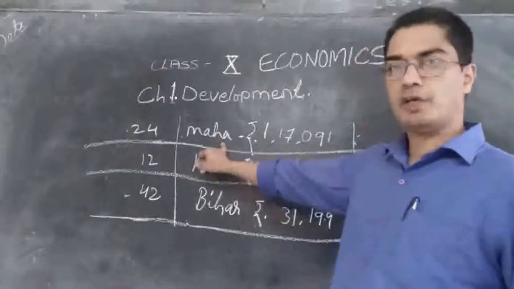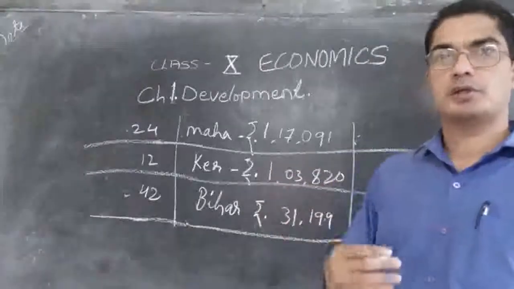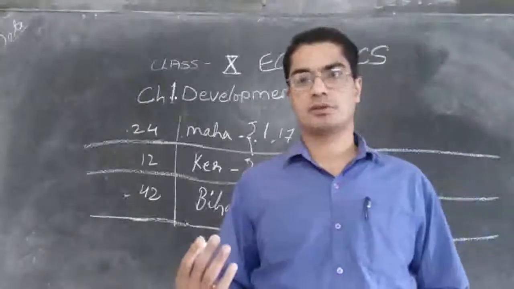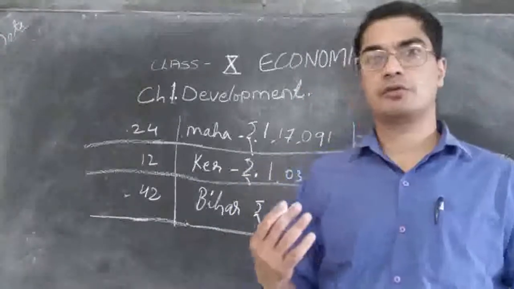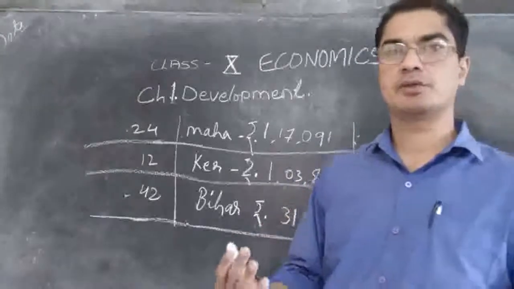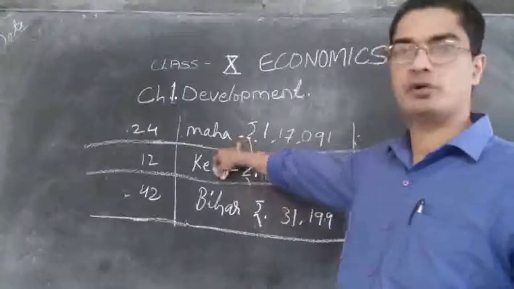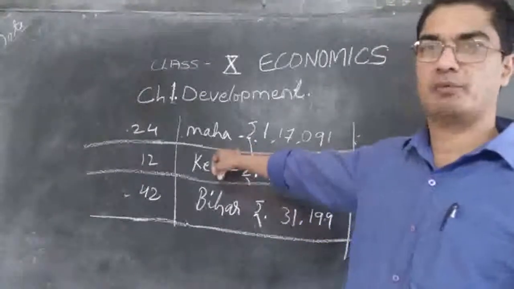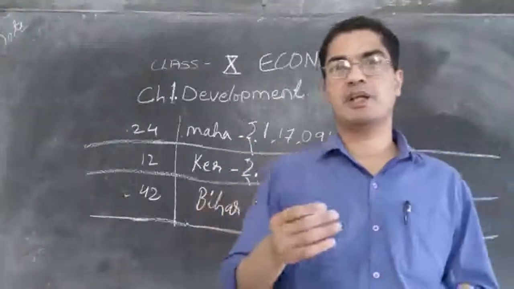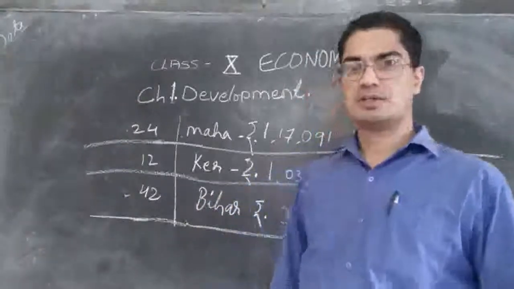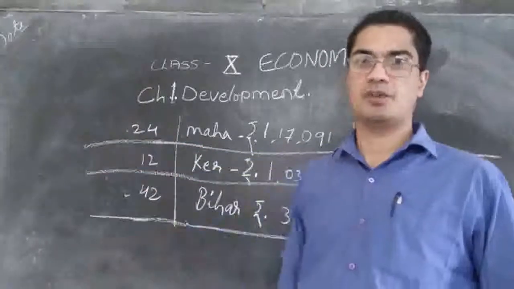If they can make use of their income to build more hospitals, to provide more nutritious food to the children after their birth, maybe also give good food to the mother, so that the mother will be able to feed the child with milk and so on. But the government is not doing that. They have got plenty of money, they are very rich, but they are not making use of it. Money is remaining in the pocket. So as a result, for every 1000 children born, 24 of them die within 1 year.